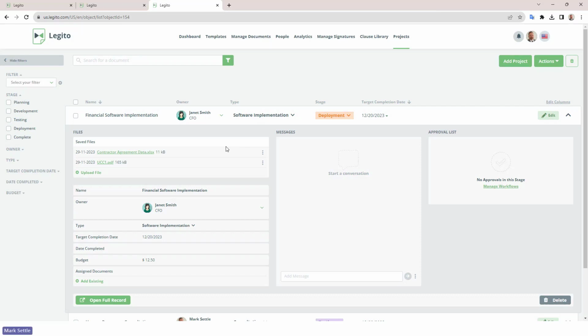So this new save files really lets you build something out like this. I would think if you were working with projects, you might want to have your project plan linked in here. You might want to have some of your actual project documentation. So say if I was doing a financial software implementation, I might attach in a contract or some statements of work with some services that I'm working with and some other things into this object.